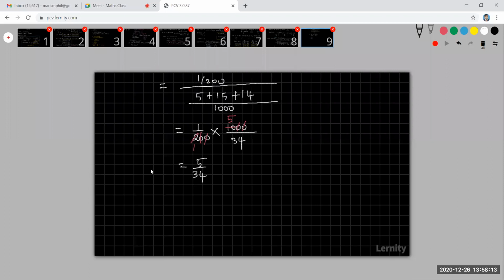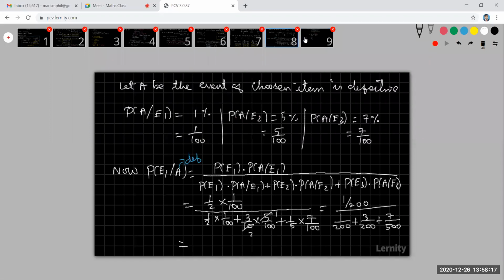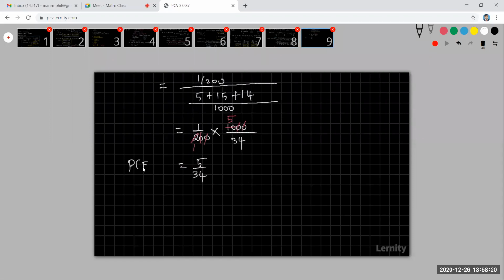5 by 34 is the answer for the probability of E1 given A. E1 means from the first machine. A means the defective item. The defective item is given, and that defective item is coming from machine A. A be the event of getting a defective item, but the probability that the defective item comes from machine A is 5 by 34. It is 0.1 only, 0.10 like that. It is very less.